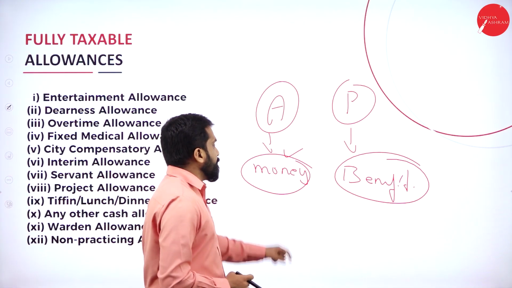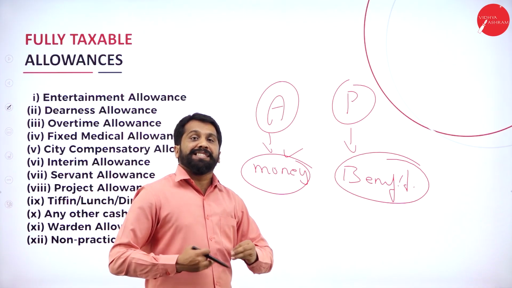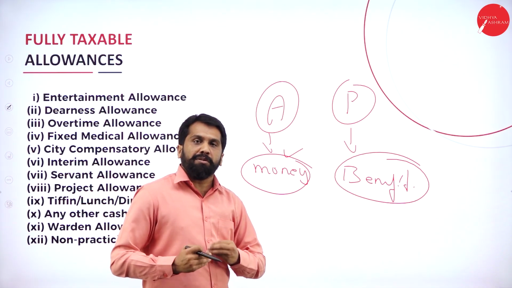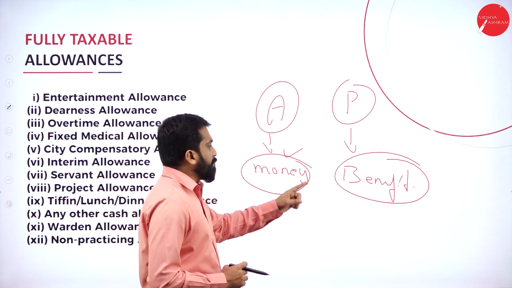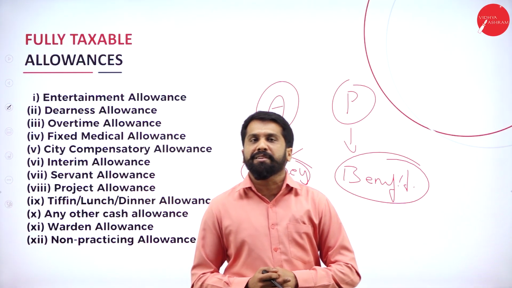It will be called perquisites. They will not give you cash. They will give you services. They will give you benefits. That is called perquisites. Anything which is given in cash, we call it allowances.